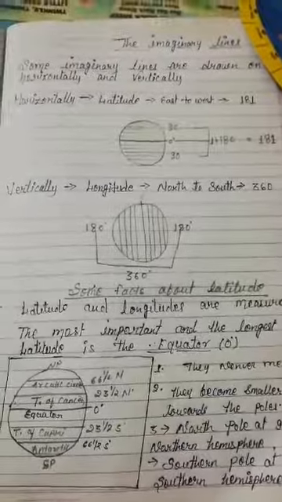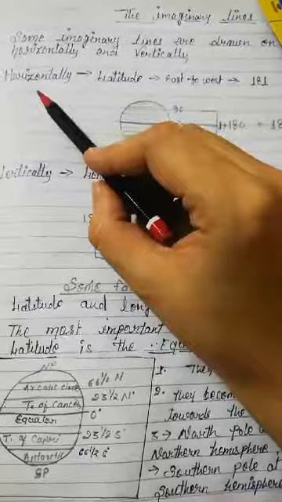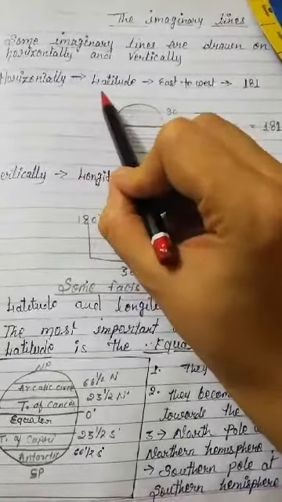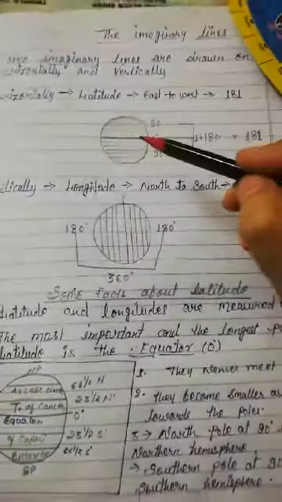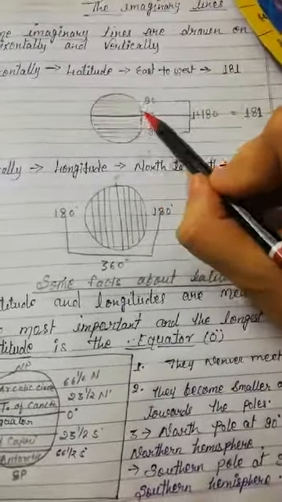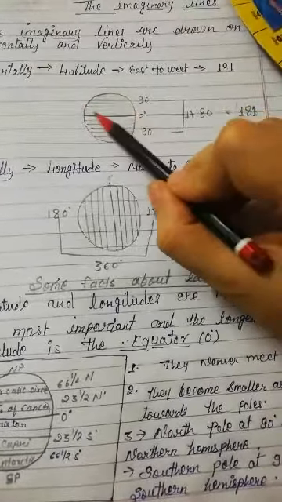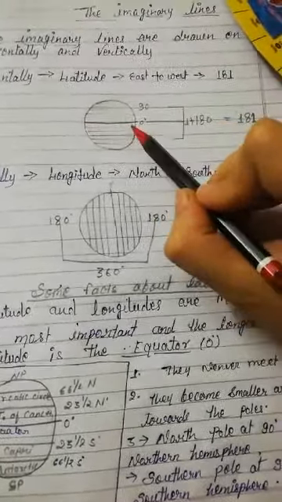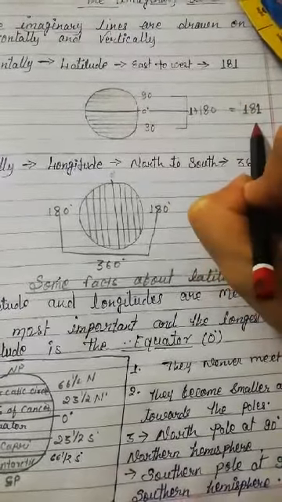Okay, so the first imaginary line is the horizontal one. Horizontal means latitude. What we call the horizontal line is the latitude. Latitude means जो लेटी हुई है. Okay, the simple method to learn the horizontal line, latitude, जो लेटी हुई है. These are the horizontal lines which go from east to west, drawn on the globe east to west, and the total number of these lines is 181.